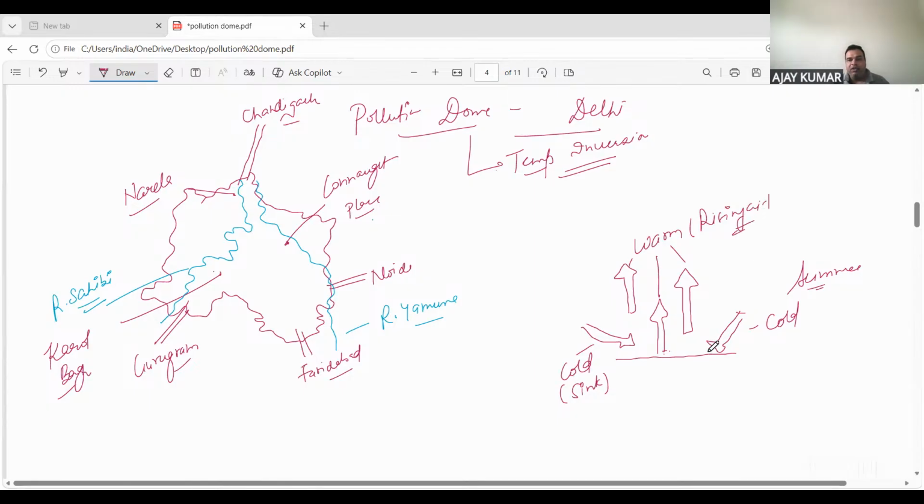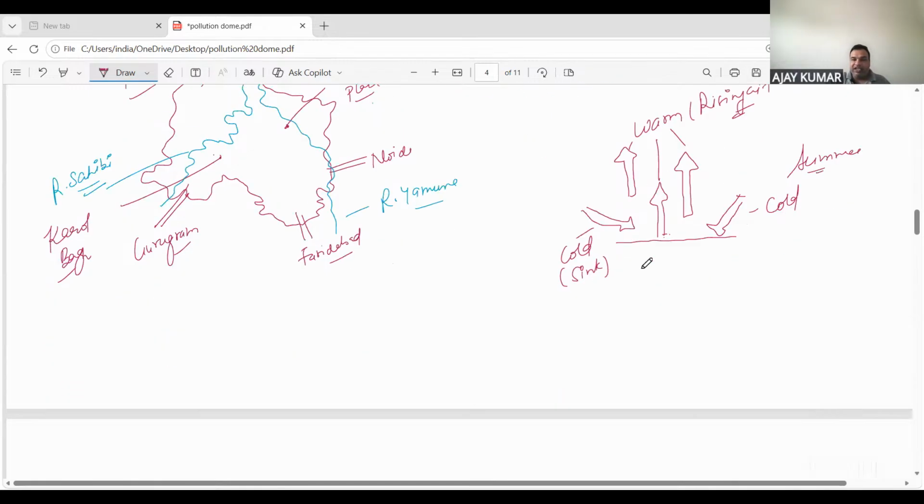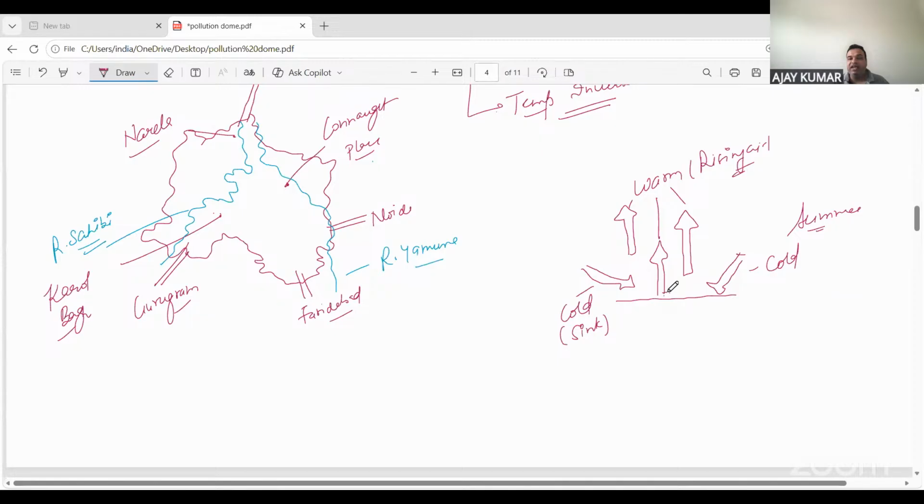ठीक है. तो क्या होगा इन समर्स में? The warm air gets heated up, it rises, it expands and moves upward, while its place has been replaced by the cold sinking air. ठीक है. तो in this condition में what will happen? Whatever pollution is available at the ground level, ठीक है, whether it is in terms of industries, vehicles, cigarettes, smoke, all the pollutants जो हैं आपके, they get dispersed.